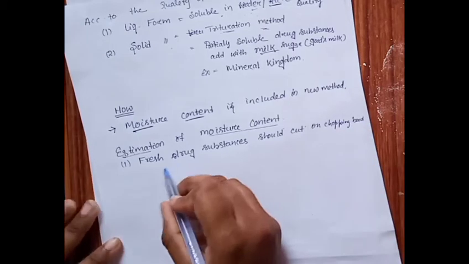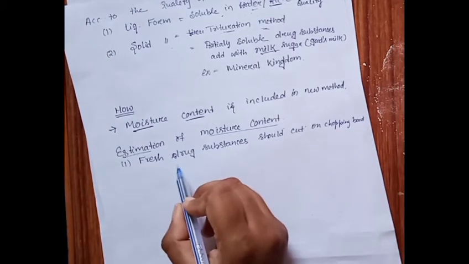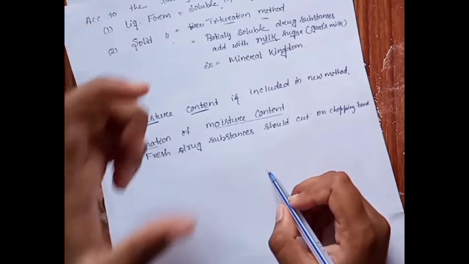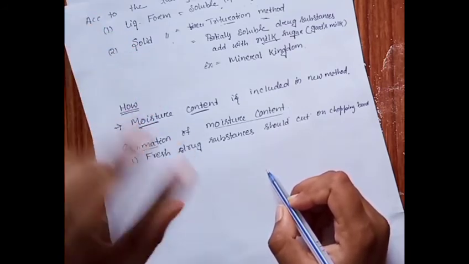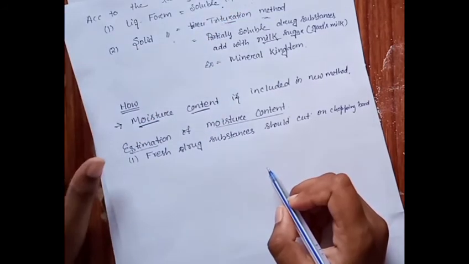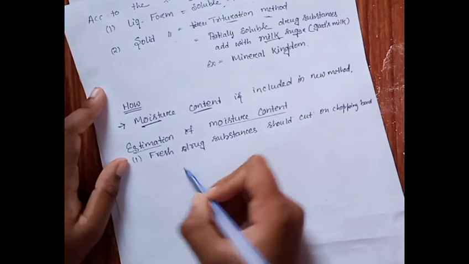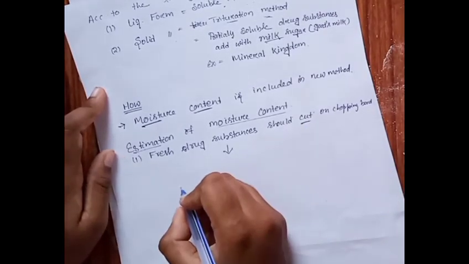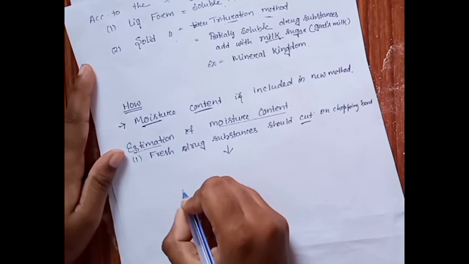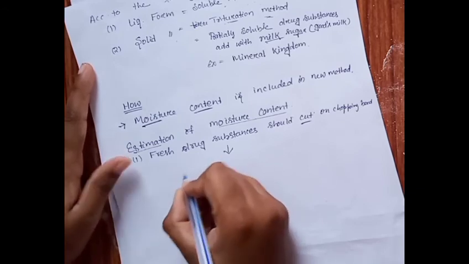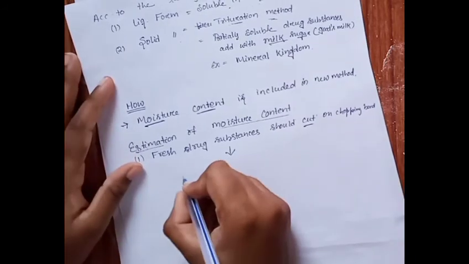Because by cutting the drug substances, we get a uniform amount of parts of the drug, which is mainly necessary for the solubility in the alcohol. First we cut it, then after cutting it, we should record the substance weight.